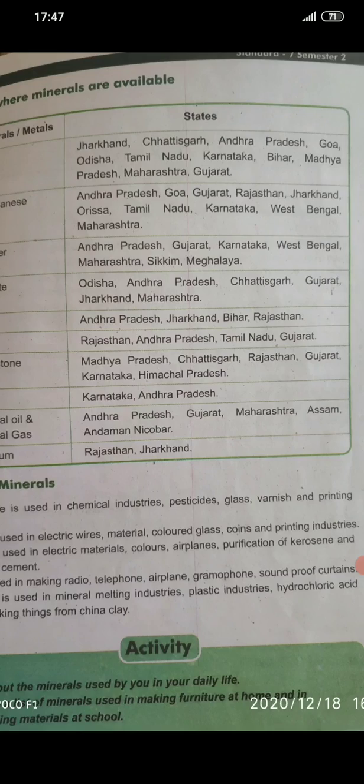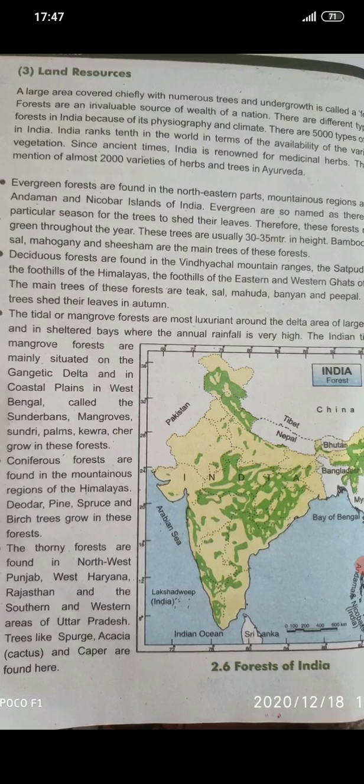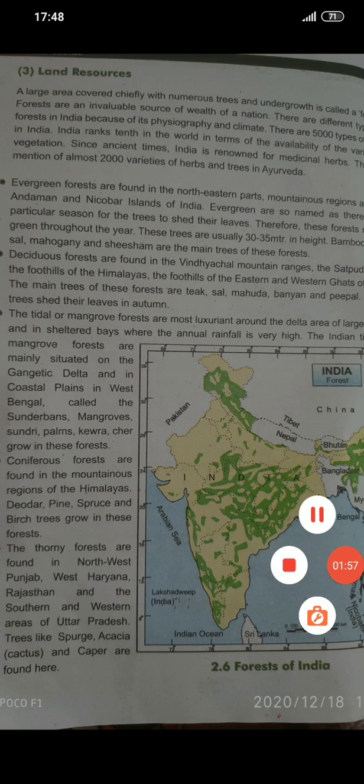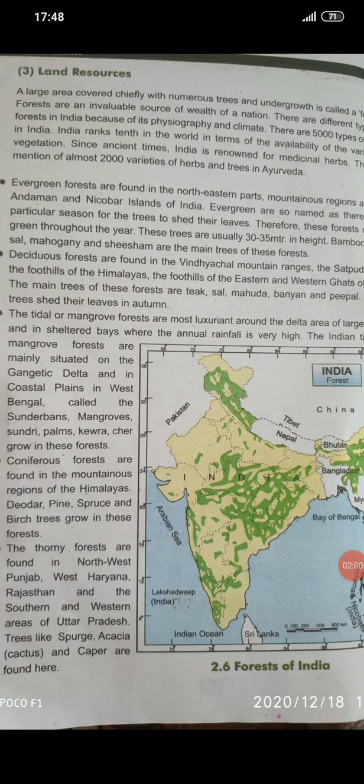Okay. Now next page you have page number 12, land resources. A large area covered chiefly with numerous trees and undergrowth is called a forest. Now, what is forest? First, we will learn about the definition of forest. How can we understand what is forest? Forest is a large area covered chiefly with numerous trees and undergrowth, means the trees are growing, that is known as forest. Forest is an invaluable source of wealth of a nation.